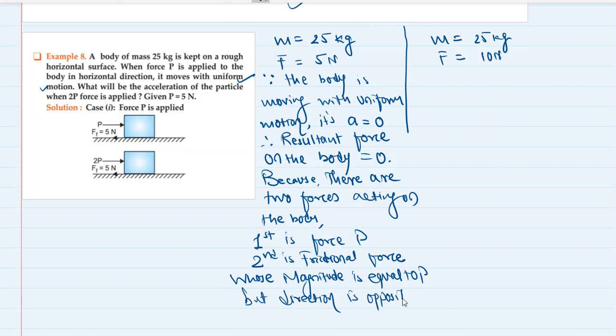You understood the whole thing? In the first case, since the body is moving in forward direction with uniform velocity, that means this frictional force in the opposite direction is also 5 Newton. So the net force is 0 and the body keeps on moving in forward direction with uniform velocity.